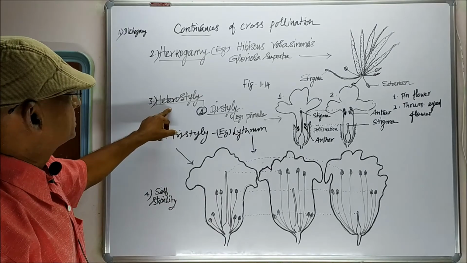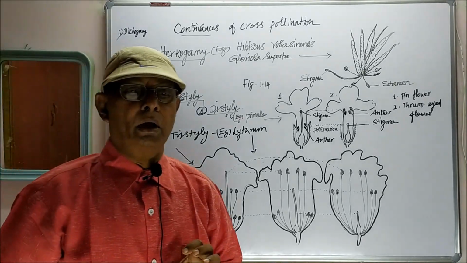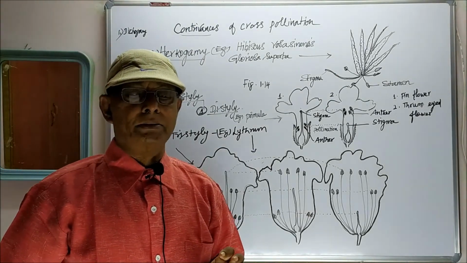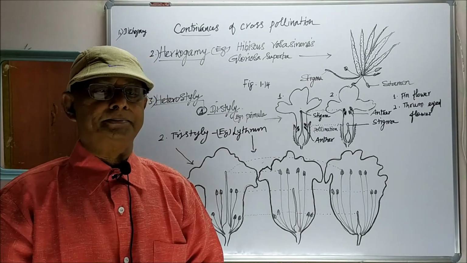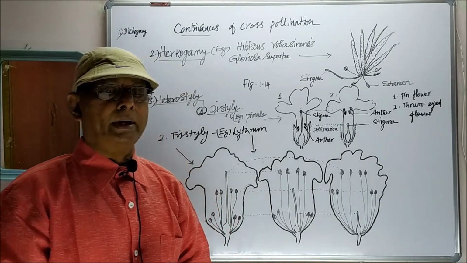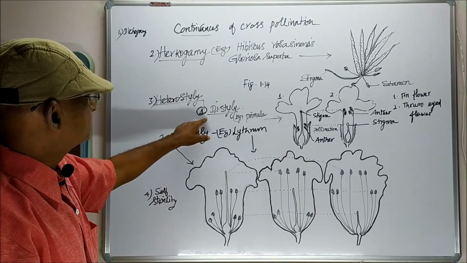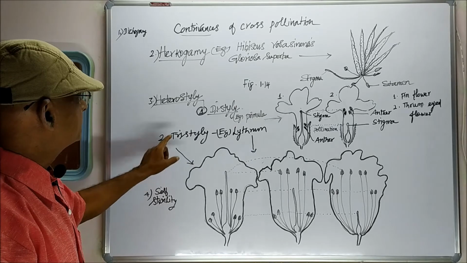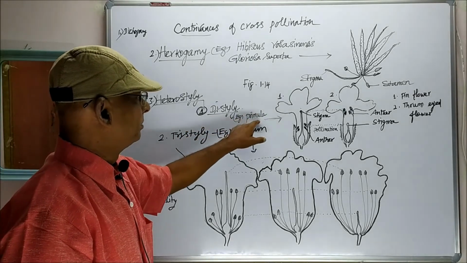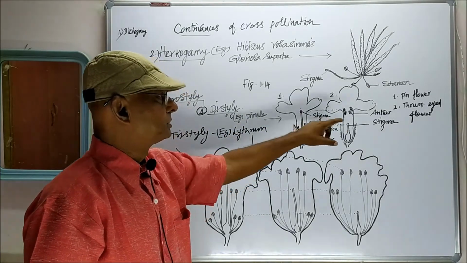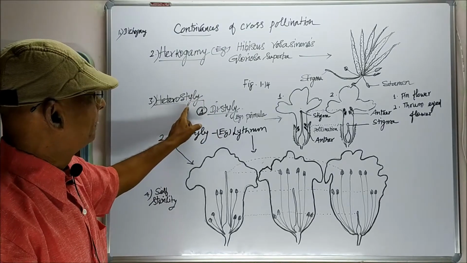Next, heterostyly. Heterostyly means the male and female sex organs are of different lengths. Heterostyly is of two types. One is distyly and the second one is tristyly. Distyly example, Primula. These two diagrams show the distyly type of heterostyly.